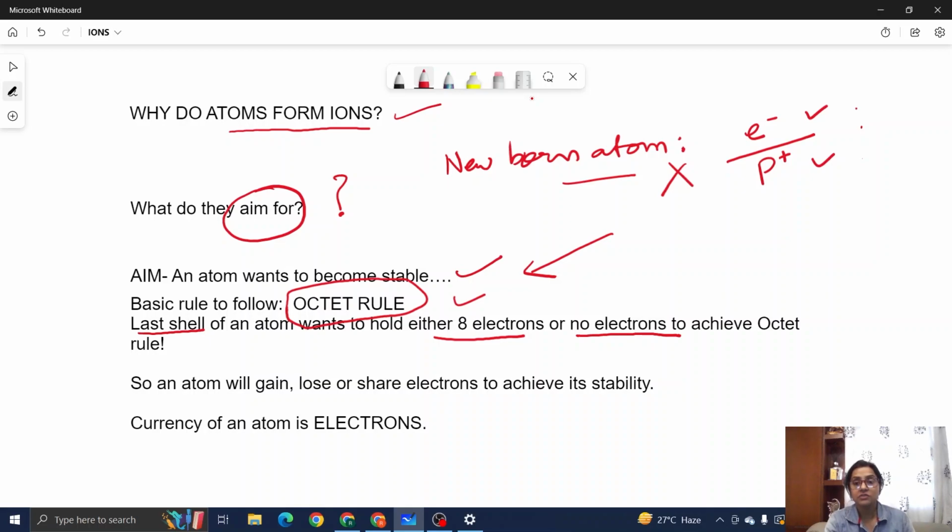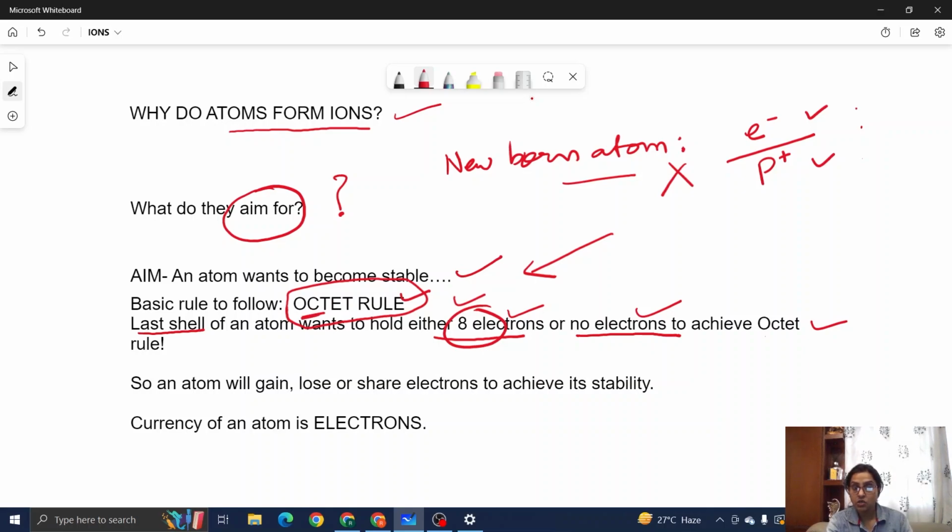Yes, atoms are not greedy, dear. They just want either a full last shell filled with 8 electrons or they are okay with having no electrons there at all. And this is how they achieve the octet rule. Okay, simple. So this atom, wherever it is existing, just wants to become stable. And how will it become stable? If its octet rule is achieved. And this octet rule is having 8 electrons.